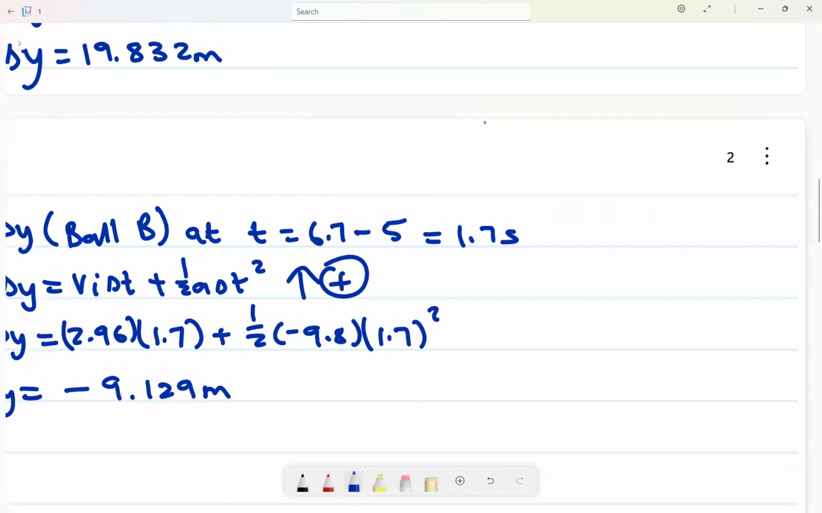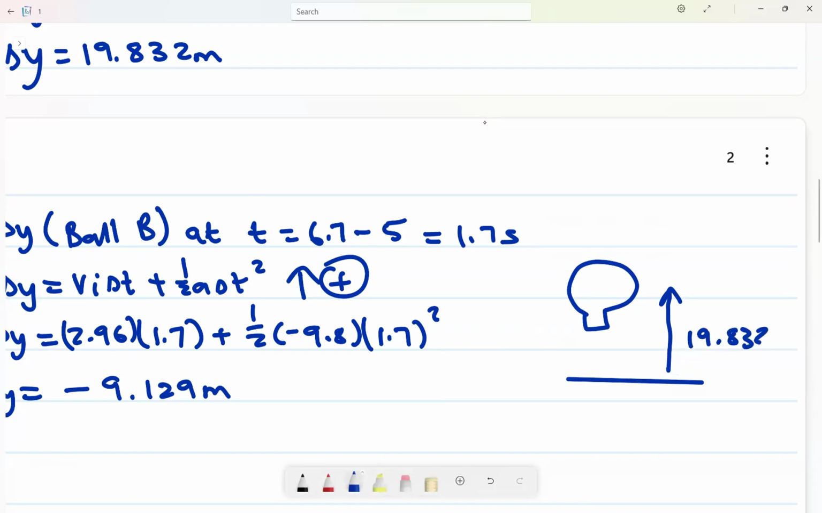Now I want you to be in a position of interpreting. When ball A reaches the ground, the hot air balloon, from the initial point, which is here, had already moved upwards, because it is not stopping, it is also moving upwards, at a distance of 19.832 meters. This one we calculated here, right?